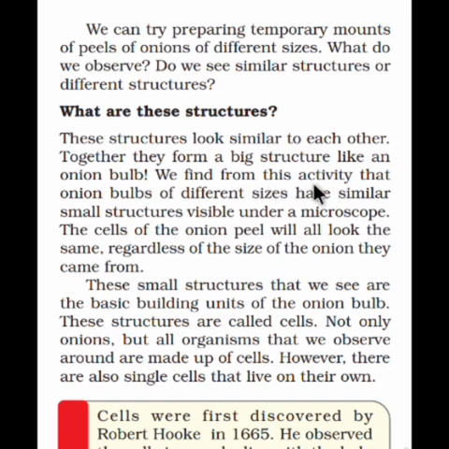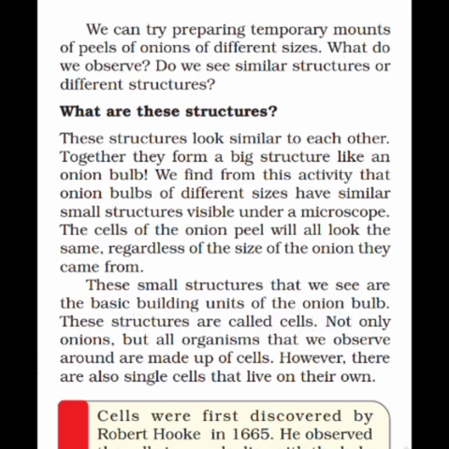We find from this activity that onion bulbs of different sizes have a similar small structure visible under a microscope. It means no matter which onion bulb you took the sample of onion peel from, all the onion peel will give you the same structure under the microscope. The same structure makes the whole onion bulb, whether of big size or small size. The cells of the onion peel will all look the same regardless of the size of the onion they came from. These small structures that we see are the basic building units of the onion bulbs.